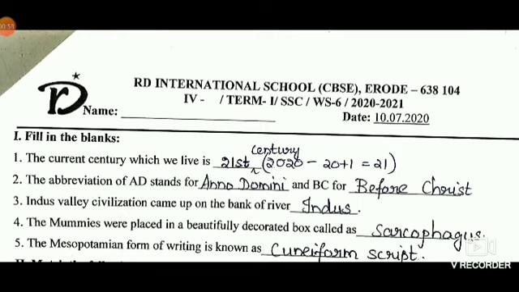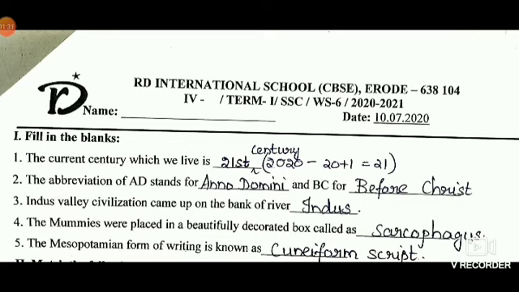Next, the abbreviation of AD stands for dash and BC stands for dash. They are asking you to expand the word AD. So what is AD? Anno Domini. The year after the birth of Jesus Christ is called Anno Domini. Next, BC is before Christ. While writing the expansion, you have to write A as capital and D as capital. Similarly, before Christ, B as capital and C as capital. I have written in the same way and shown you, children.